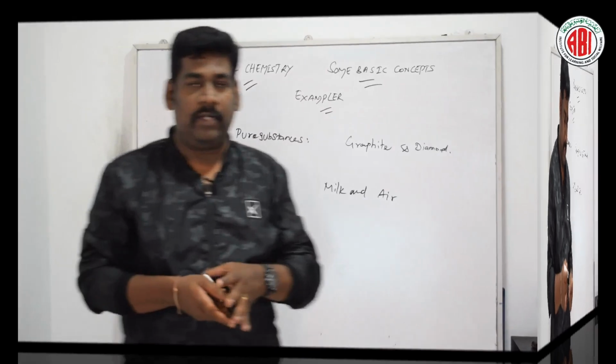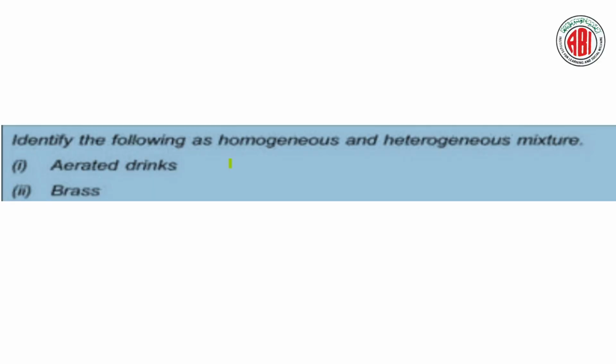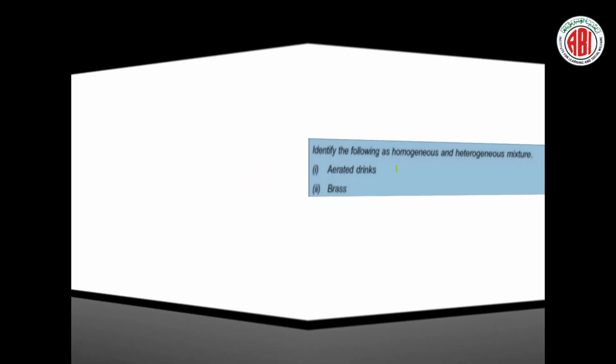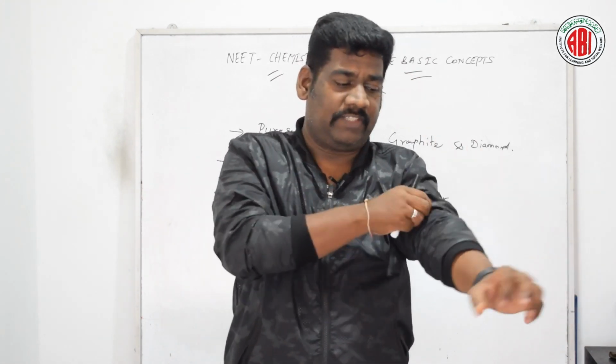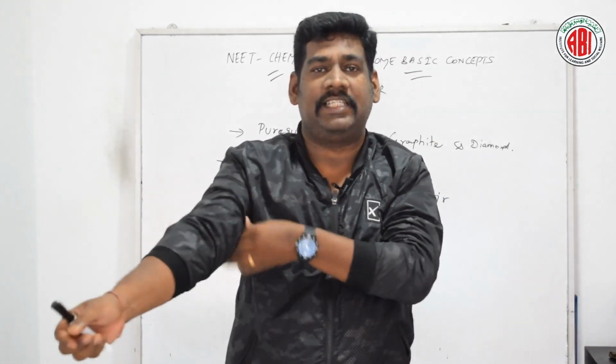Now let us go for the next question. Look at this next question. Identify the following as homogeneous and heterogeneous mixtures. Here are two examples given: aerated drinks and brass. Which are said to be homogeneous and heterogeneous? First of all, we should know the meaning of homogeneous and heterogeneous.